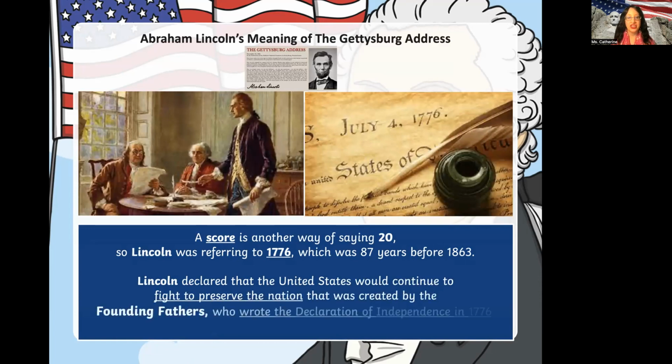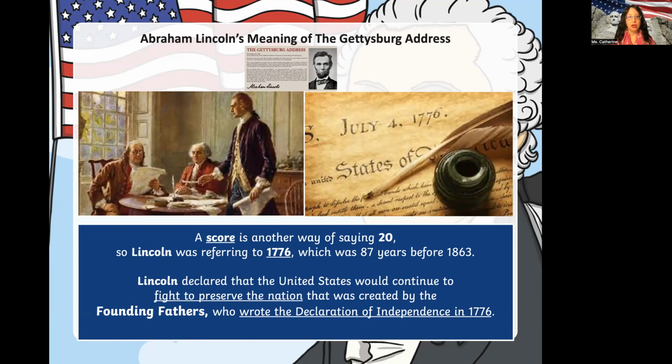Lincoln declared that the United States would continue to fight to preserve the nation, meaning save it, that was created by the founding fathers who wrote the Declaration of Independence in 1776. Think July 4th, 1776. That is when.